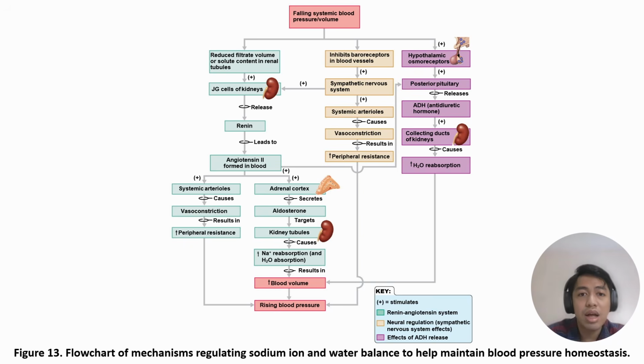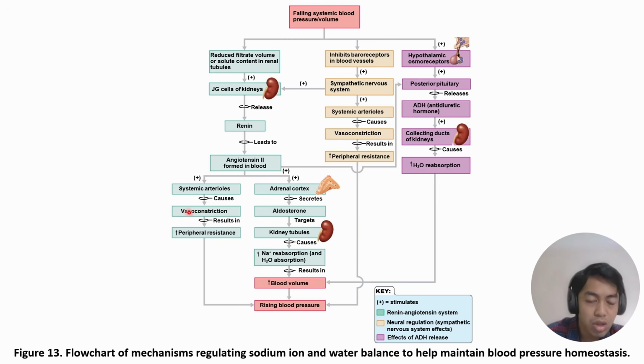So this diagram shows you the effects of renin. Again, the stimulus in order for renin to be released is a decrease in blood perfusion in the afferent arterioles. With that, the JG cells or the juxtaglomerular cells will detect that change in order to release the renin. Then the renin will lead to the conversion into angiotensin 2. The effect of the angiotensin 2 is to